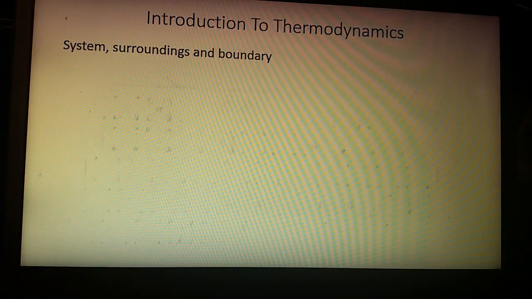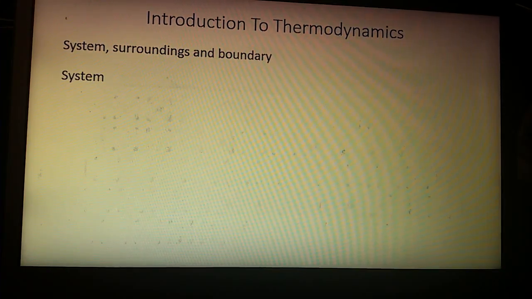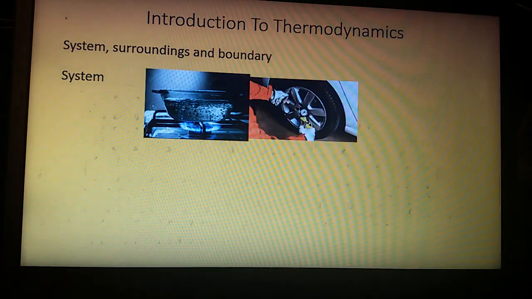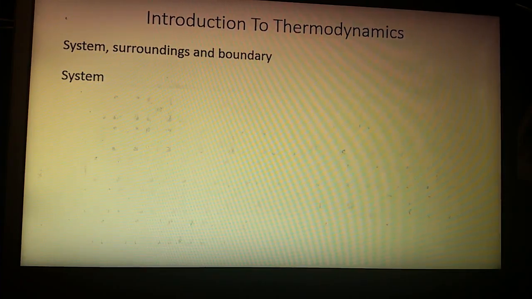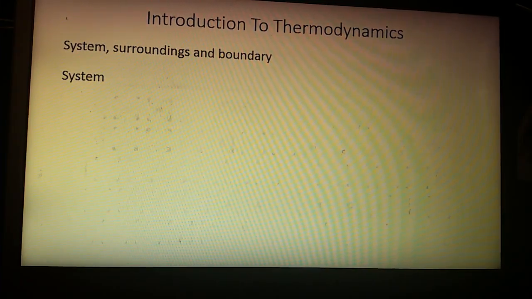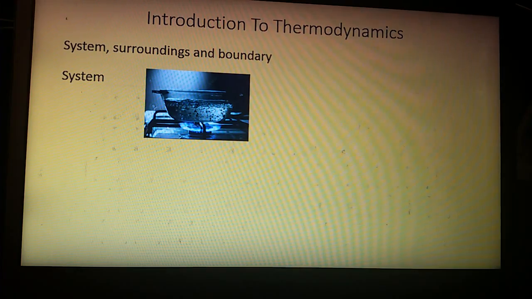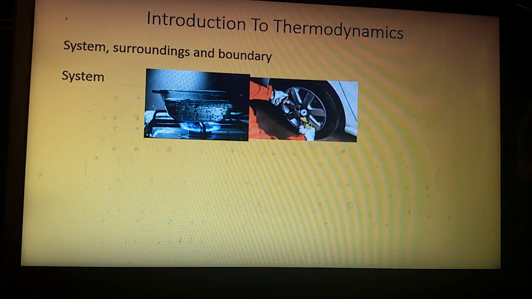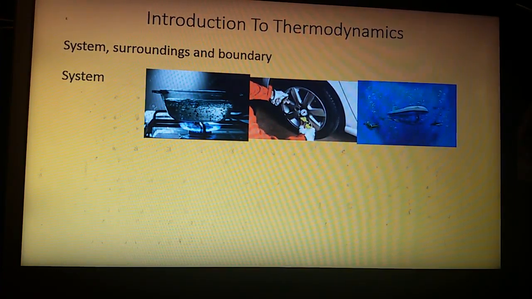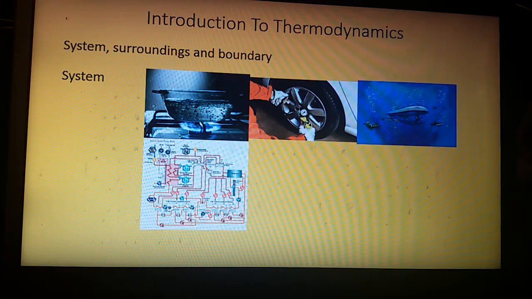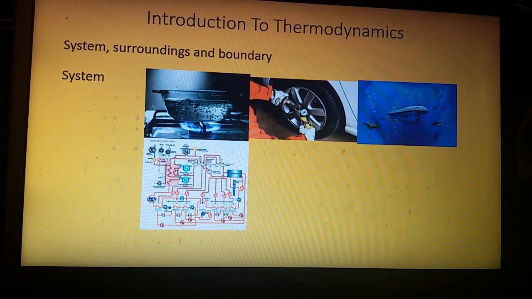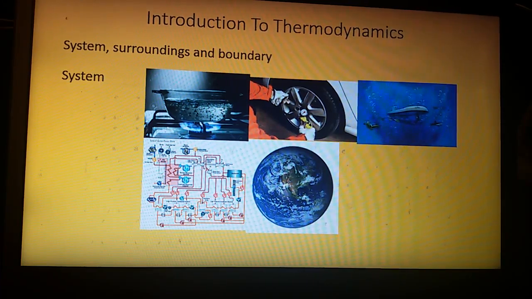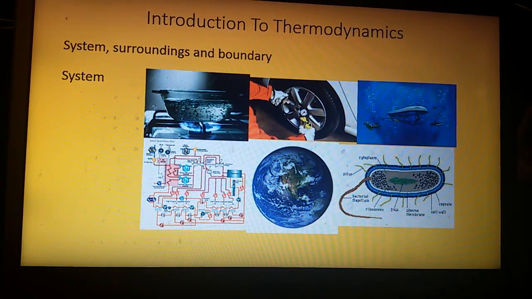the concept of system, surroundings, and the boundary. A system is a region of space that we want to study. It can be anything like boiling water in a pot, compressed air inside a tire, air inside a submarine, a boiler system in a nuclear reactor, the whole earth itself, or even something as small as a bacteria. All these are examples of a system, depending on what we want to study.